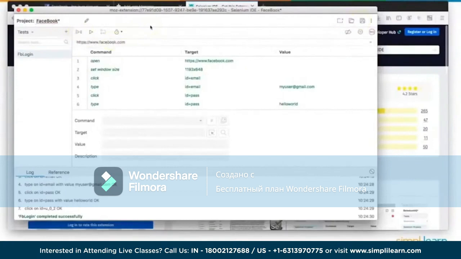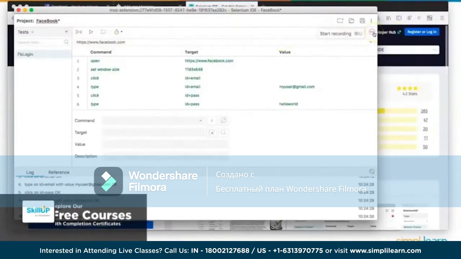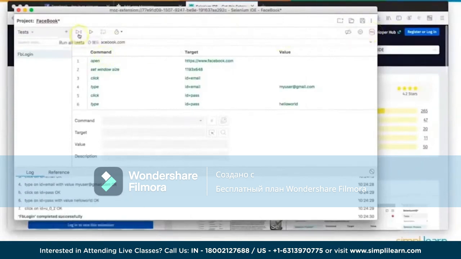Using the options in this toolbar, you can control the execution of your test cases. The first one here is the recording button. This is what you use when you start recording your script. And then on the left, you have two options here to run your test cases. The first one is run all tests. In case you have multiple test cases written here, you can execute them one by one sequentially by using this run all tests. Else, if you just want to run your current test, this is what you would use.